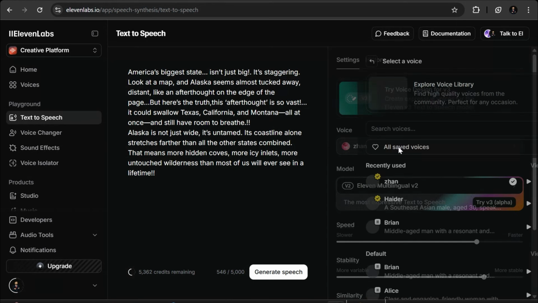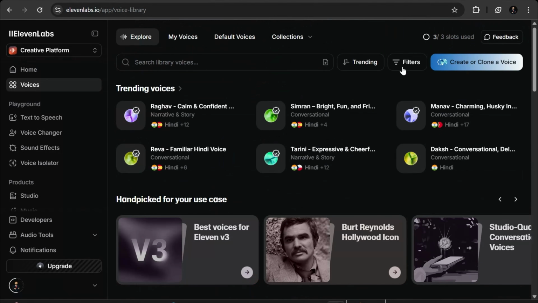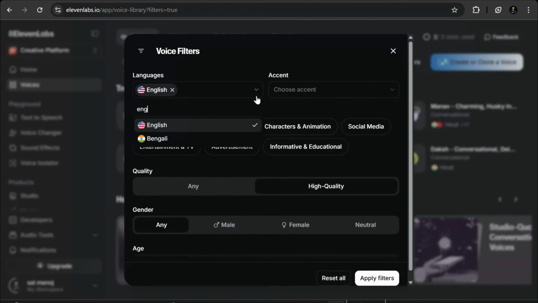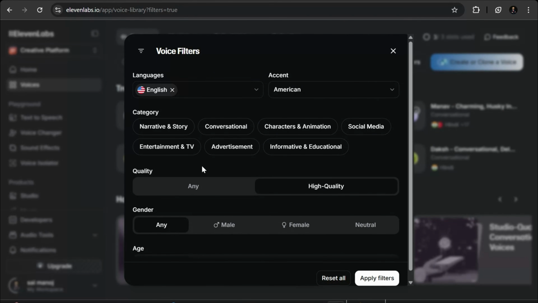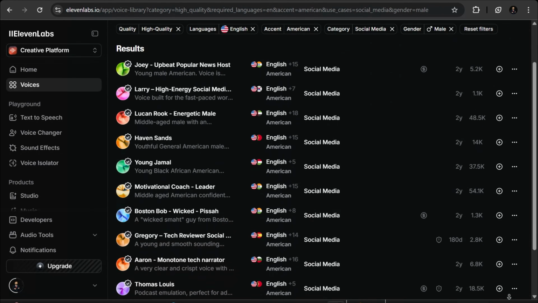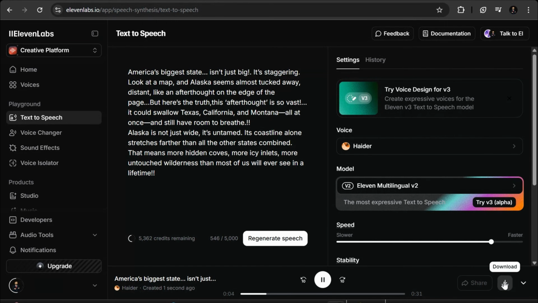Next, go to the voice library. Click on Explore More Voices, and you'll see a ton of options. Now let's fine-tune it. Select language as English, and under accent, go with American for a clean, clear tone. Then, choose category as social media, because this one is optimized to sound like a real content creator. Finally, pick the gender, male or female, whichever fits your style best. Hit apply, then preview a few voices. Once you're happy, just click download, and your professional voiceover is ready to drop into your video.